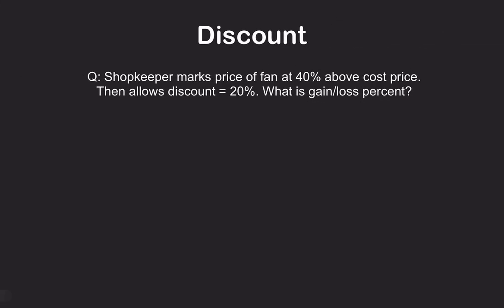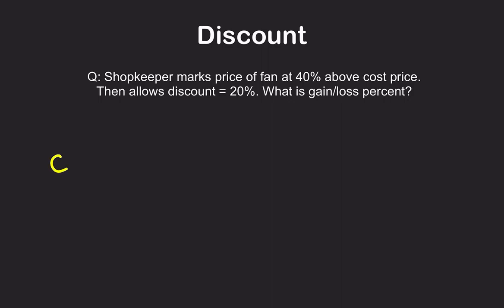There's another question here. Let's see what it says. It is like a two-part question. Means in one part he's making a profit and in another part he's also putting a discount on it. Suppose a shopkeeper marks the price of a fan 40% above the cost price.